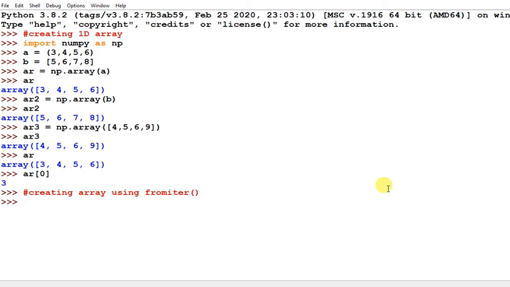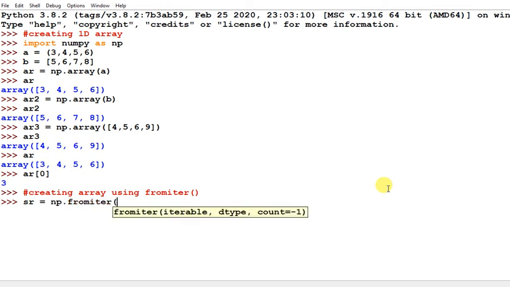So you can use from iter. I am using the string array, sr, np dot from iter, and then you can pass, suppose I am using a b c d, and whenever you use it, you have to pass the d type.